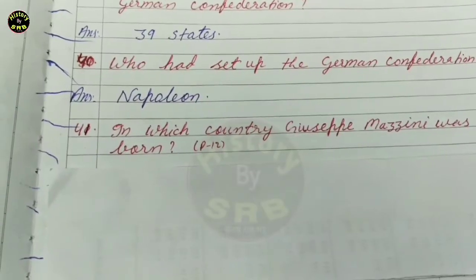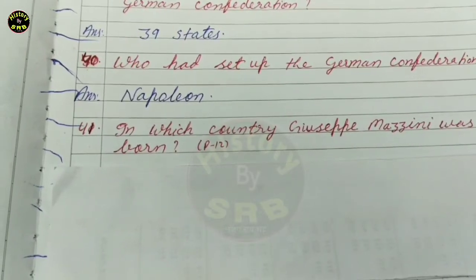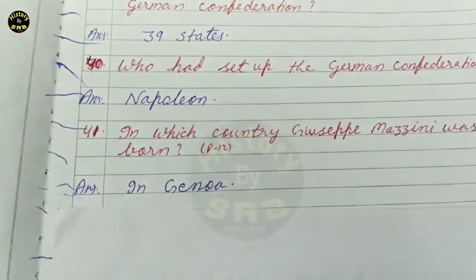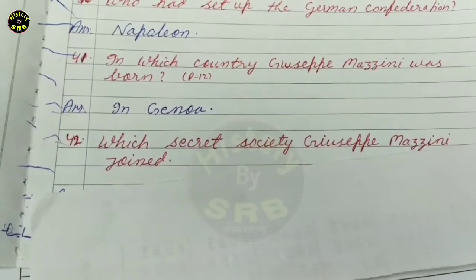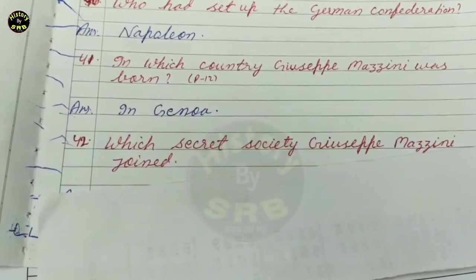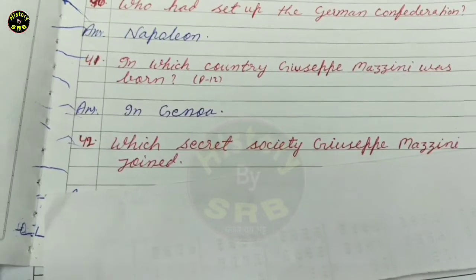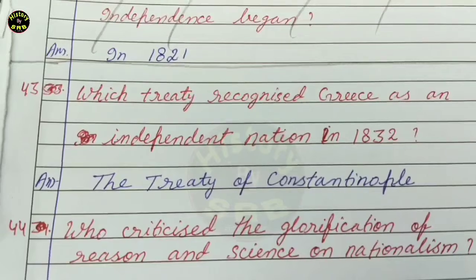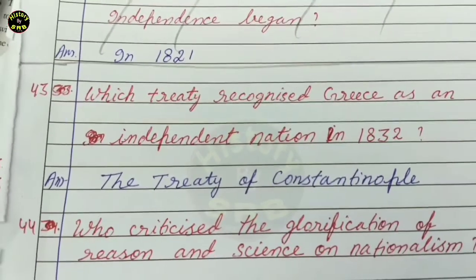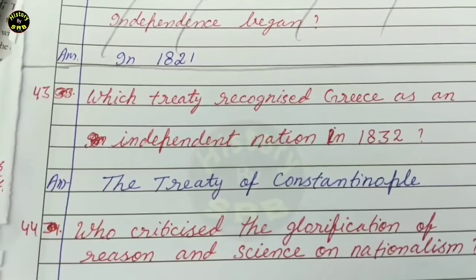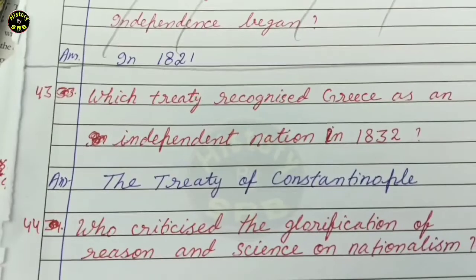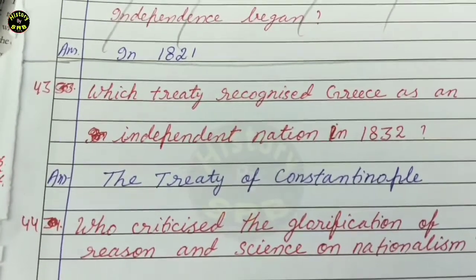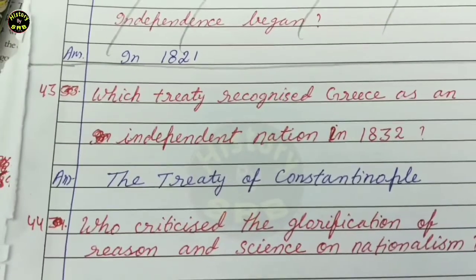Next question. In which country was Giuseppe Mazzini born? The correct answer is in Geneva. Next question. Which secret society did Giuseppe Mazzini join? The correct answer is the Carbonari. Next question. Which treaty recognized Greece as an independent nation in 1832? The correct answer is the Treaty of Constantinople.